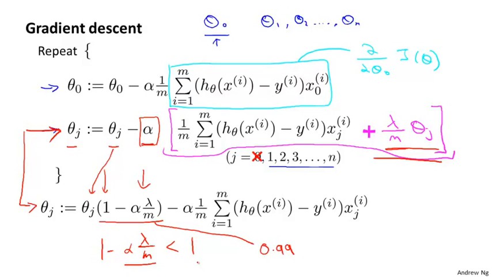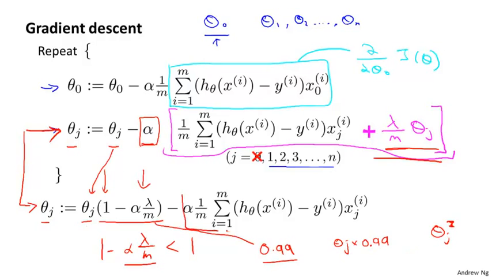And so the effect of our update to theta j is that theta j gets replaced by theta j times 0.99, which has the effect of shrinking theta j a little bit towards 0. So this makes theta j a bit smaller, or more formally, this makes the squared norm of theta j a little bit smaller.